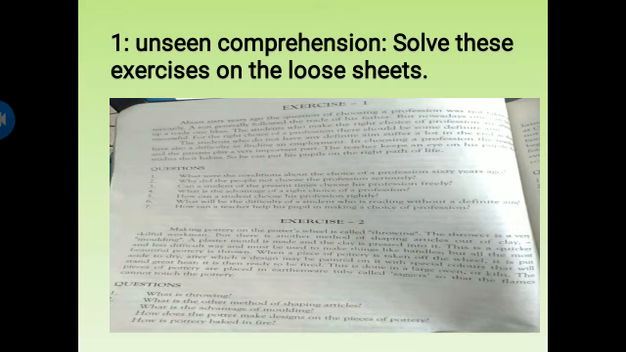What you have to do is read the paragraph and then answer the questions that are given in the end. You can answer those questions in your own words. If you find the right answer in the paragraph, then you can write it as it is right from the paragraph. You have to do exercise 1 and exercise 2 as you can see in the image. Do these two exercises on your loose sheets.